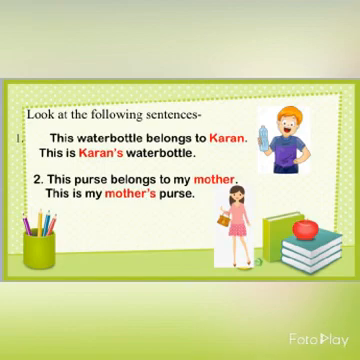The next sentence, this purse belongs to my mother. So in this sentence, who is the owner? The owner is the mother. So in order to convert this sentence into a singular possessive noun, what you have to use is apostrophe s after the word mother. So the sentence can be written as, this is my mother's purse.